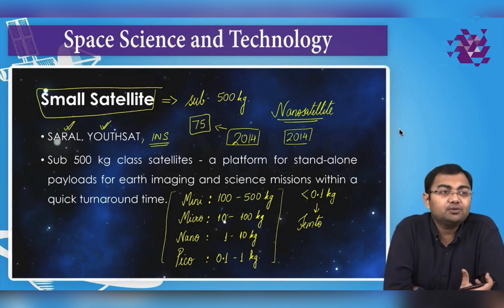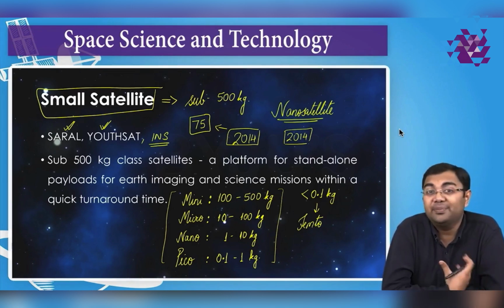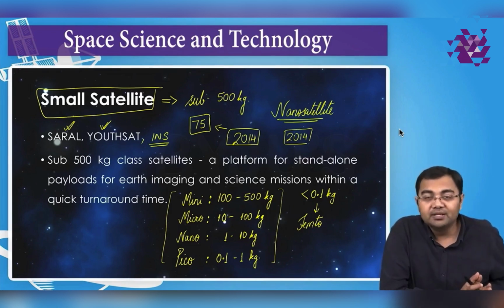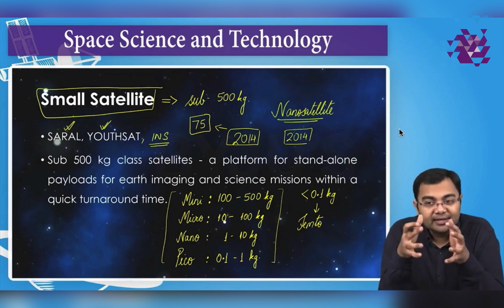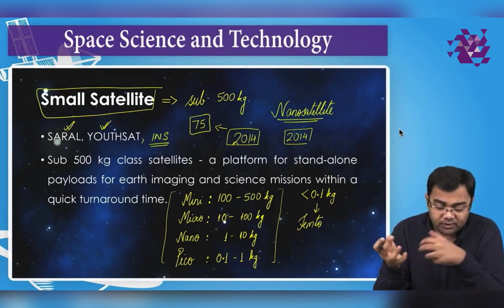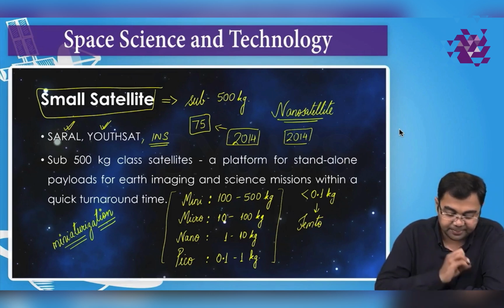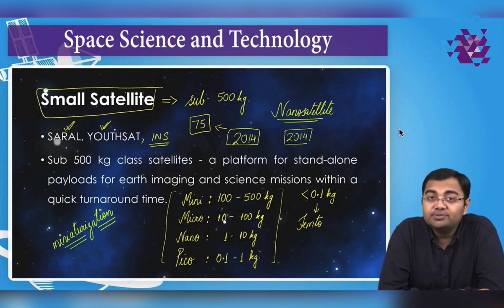For a small application today, companies, agencies, and governments don't want to launch a big satellite. They don't want to spend a lot, both in terms of money as well as time. They want these things to happen quickly, and for that they ensure that nanosatellites are being launched. So this is also called the miniaturization of technology, which has been happening in the field of satellites, and this has been widely observed in the field of nanosatellites.